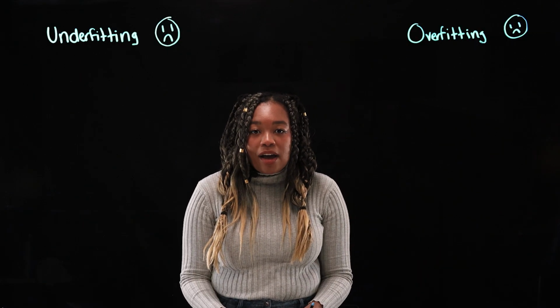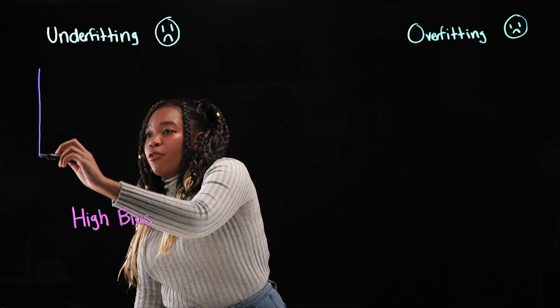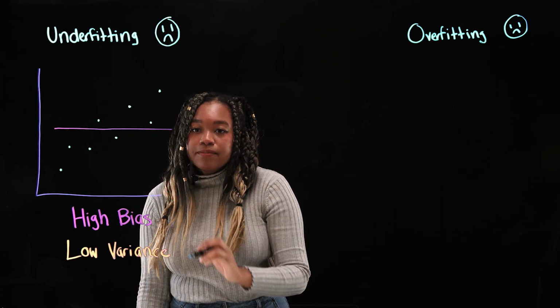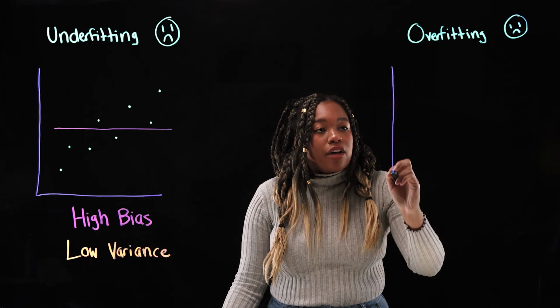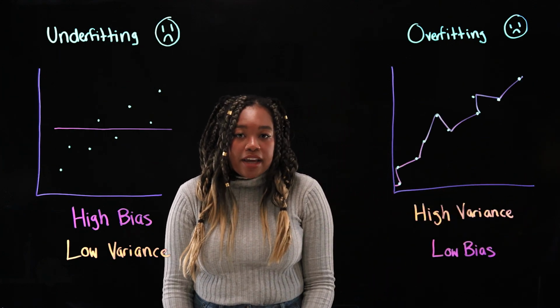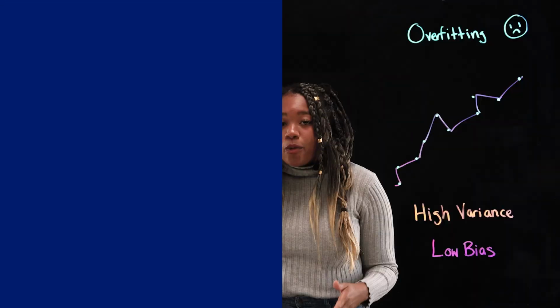In short, a model with high bias and low variance will tend to underfit. And on the other hand, a model with high variance and low bias will tend to overfit. We don't want our graph to look like either one of these graphs. Ideally, we want a model that has both low bias and low variance. In other words, we want a model that is able to recognize complexities and patterns in the training data, but also on data that it hasn't seen before. This is known as the bias-variance trade-off.